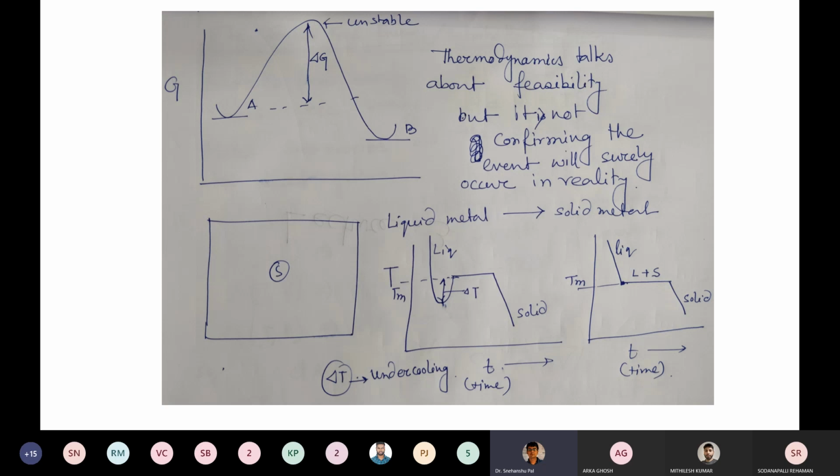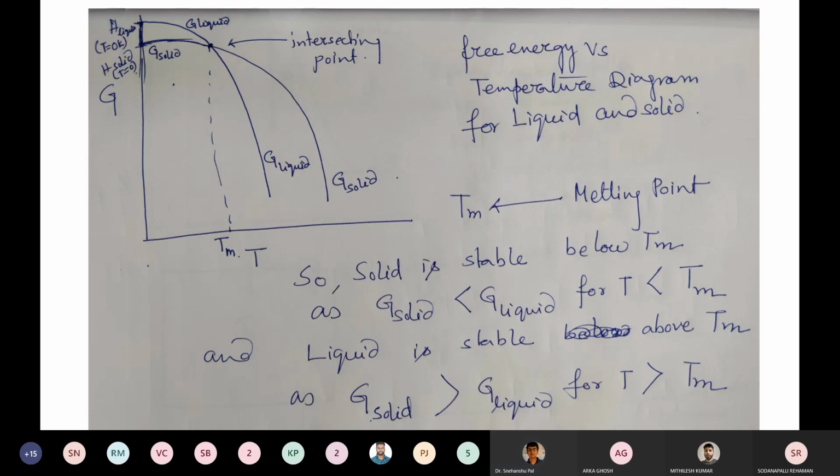Now you have to understand what the driving force is. If you check the previous slide, where the temperature is much lower than the melting point, this distance, G liquid minus G solid, this difference is actually the driving force.